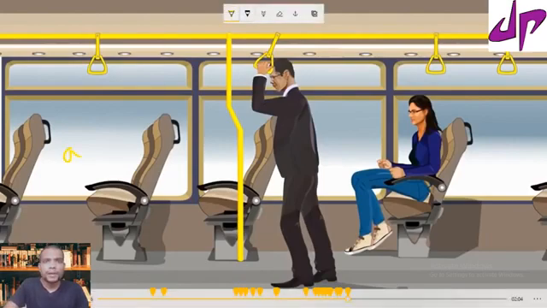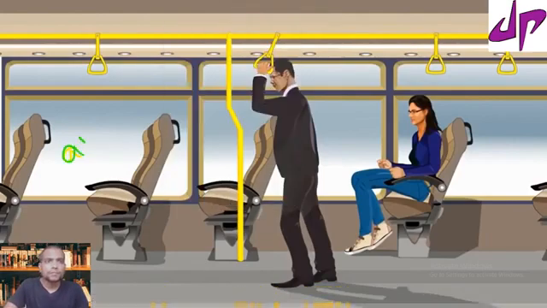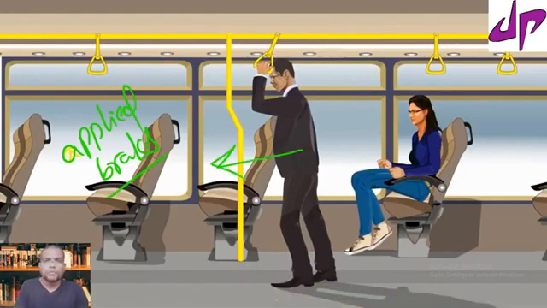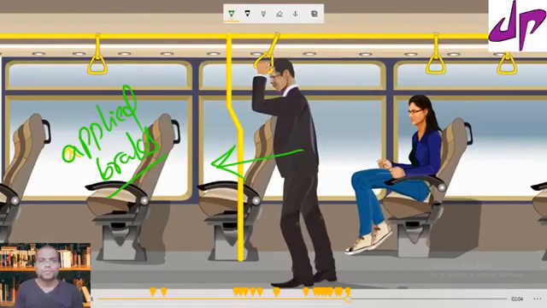If the bus applied brakes, what happens? We will move in the forward direction. So it is exactly the opposite case. When the bus is starting, we will move in the backward direction. When the bus is stopping, we will move in the forward direction.